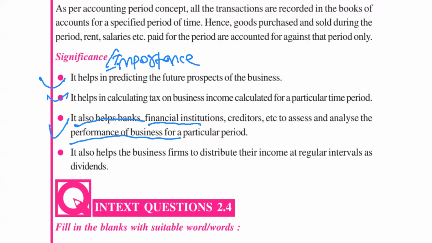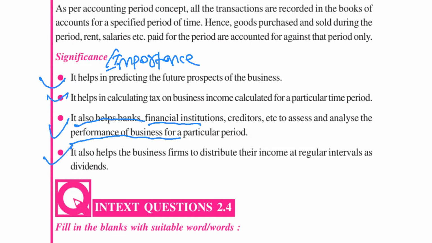So for example, we want to take a business loan from the bank. Whenever we go to the bank, it demands financial statements from us. It means the bank tells you to bring your profit and loss account. By analyzing your profit and loss account, the bank judges the strength of your business, and accordingly decides whether the loan should be granted or not. So these are very useful to the users of accounting information also.